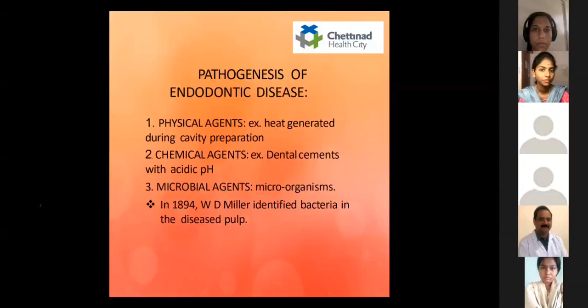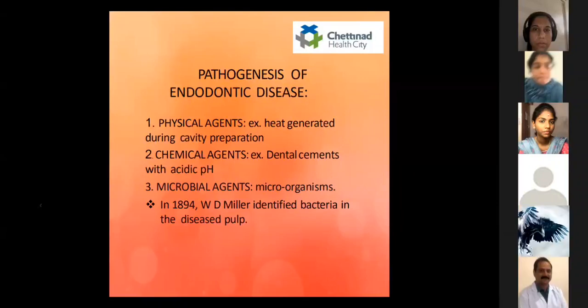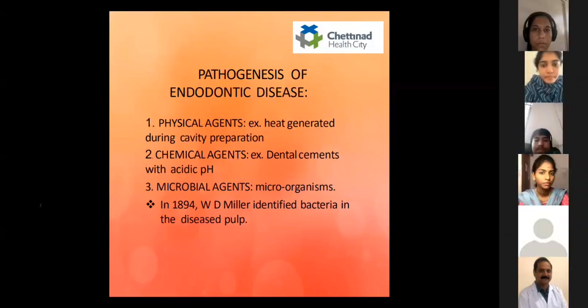The next is routes of canal infection. We all know the main culprit of endodontic pathology is microorganisms. Microorganisms may gain access through several routes. The main access is dental caries, where microorganisms pass through the dentinal tubules and subsequently to the pulp, resulting in necrosis. The other routes are mechanical or traumatic injury, gingival sulcus, periodontium, and the bloodstream.